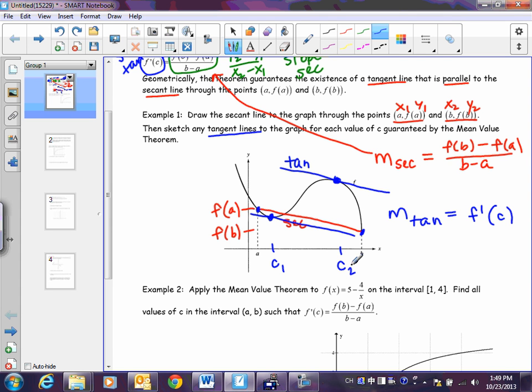But there is going to be at least one. This is what the mean value theorem tells us. There's going to be at least one tangent line that has the same slope as the secant line. Okay, that's all it really is saying. We're going to do theorem write-ups over this later, so today I really want you to get going, and then we're going to come back and revisit it and do the theorem write-up as a review.